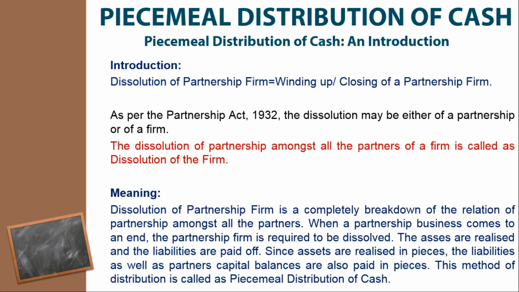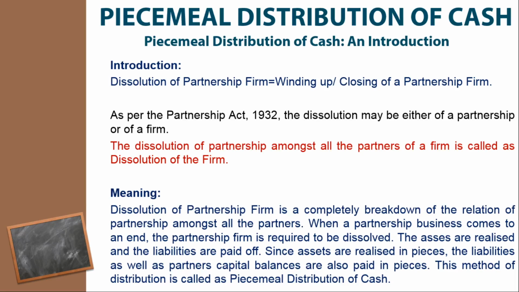Means what? The basic rule of partnership is that for forming any kind of partnership, there must be at least 2 partners and the maximum limit is 20 partners. If it is a banking business, the maximum limit is 10. So, whenever the relationship between those 2 or 20, whatever it may be, completely breaks down, at that time the partnership firm may be called dissolved.